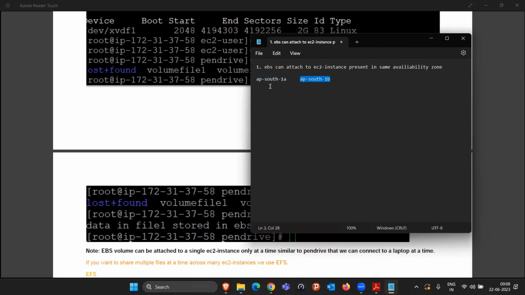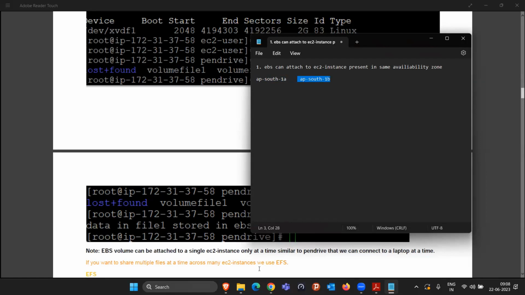Will the EBS volume help us? 1A and 1B are just like data centers, right? So somebody is running in the 1A data center, somebody in the 1B data center. Can they communicate with the same EBS volume?